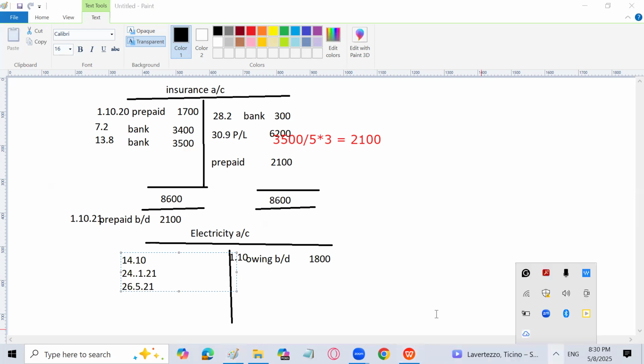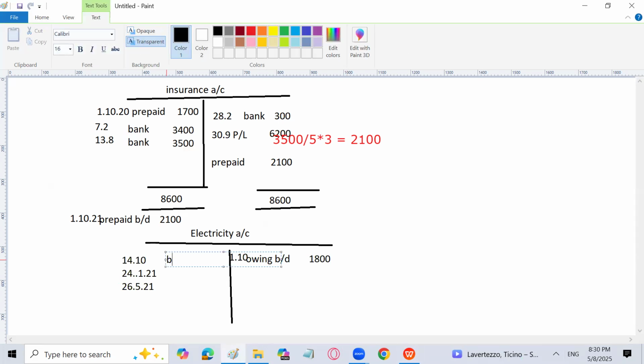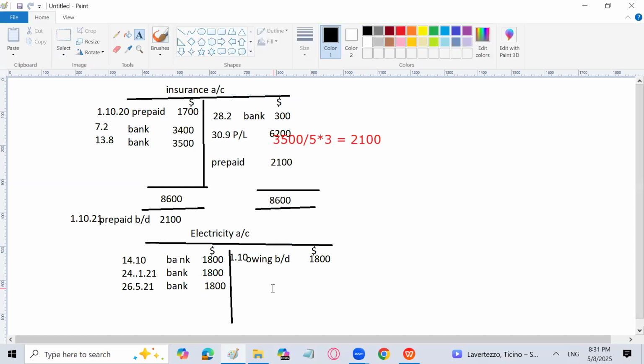So I will write it with the name bank, though the amounts are the same for all. Bank 1800. Again, I will write bank 1800. And again, I will write bank 1800. I can write the dollar sign also, though I missed it. It doesn't matter. Over here also, the dollar sign is a part of the game. Okay, now let's move forward.